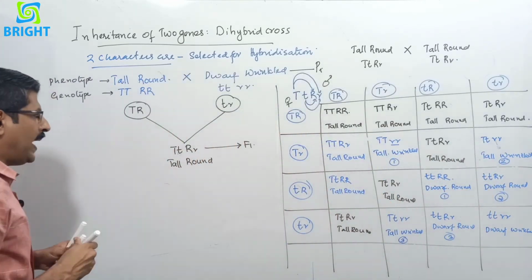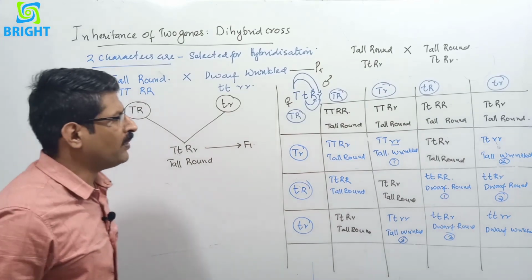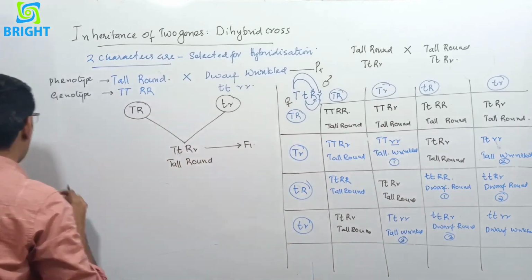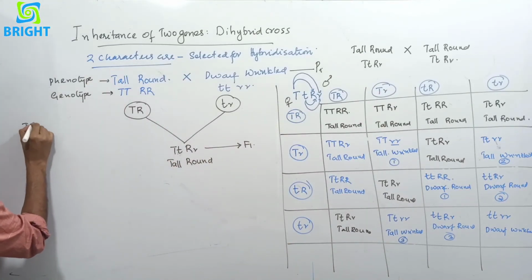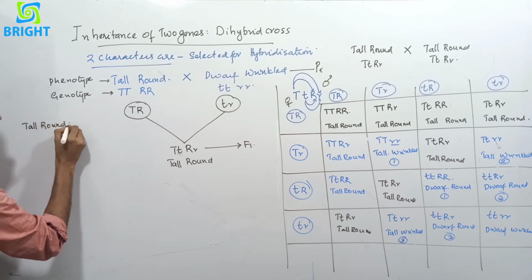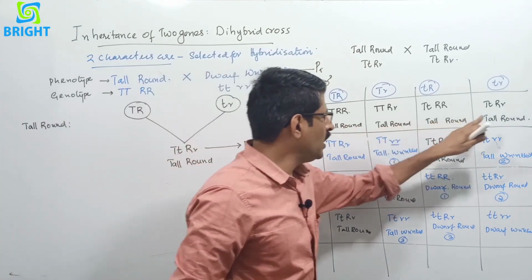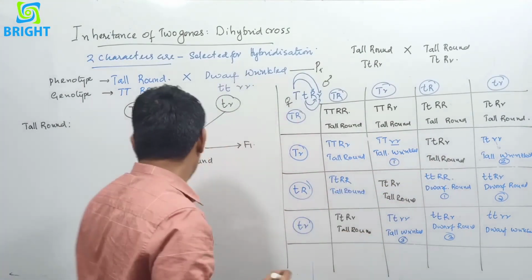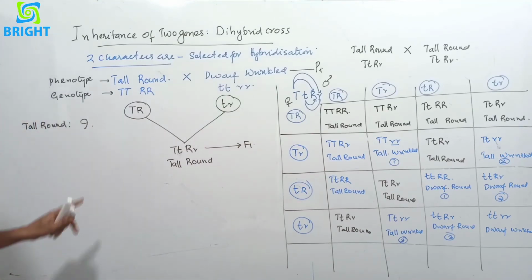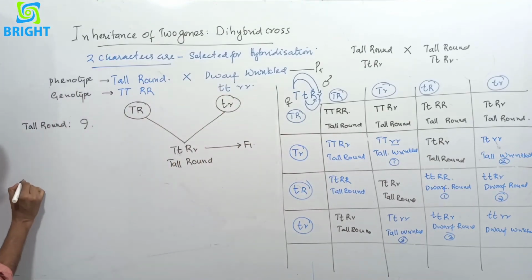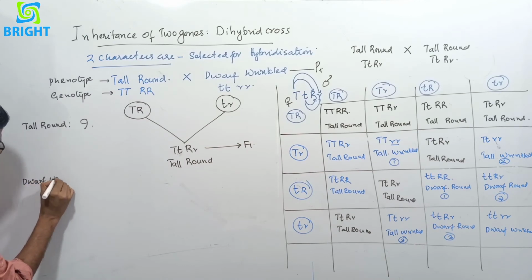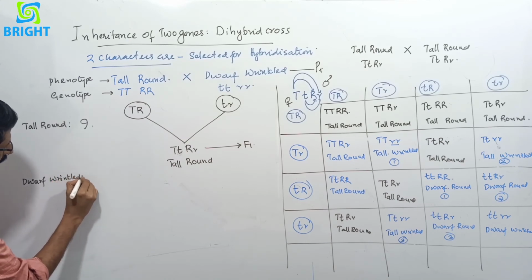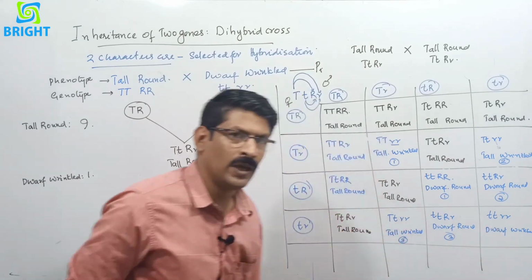So when we take the parental character, this is the checkerboard of dihybrid cross in the F2 generation, and we have 16 different possibilities, and we have the parental character, that is tall, round. When we count the tall round, 1, 2, 3, 4, 5, 6, 7, 8 and 9. 9 tall round we have got. And the next parental character is dwarf, wrinkled, and that is equal to only 1 from here.